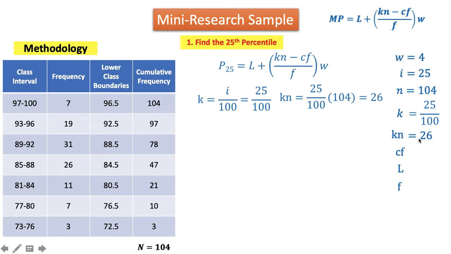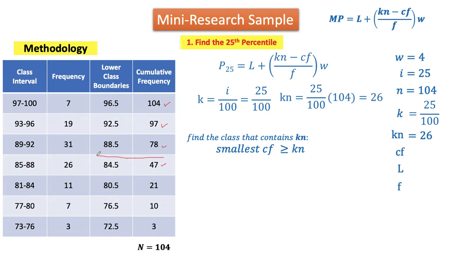Now, we're going to locate this 26 in our cumulative frequency. Which of these classes contains 26? So, of course, these are 47, 78, 97, 104. But we want to know the smallest cumulative frequency, and this is 47. So therefore, we are referring to this class. So this is the class that contains our Kn, which is 26.